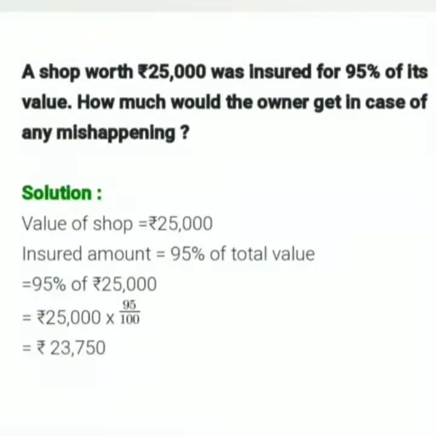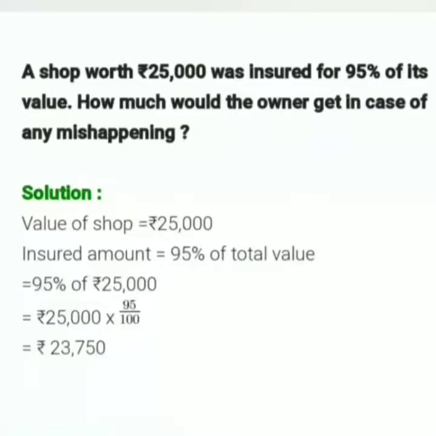Moving further to question 4. A shop worth rupees 25,000 was insured for 95% of its value. The value of the shop is given as 25,000, and it was insured for 95%. So first of all, we'll take out the amount for which it has been insured. 95% of 25,000 gives you the value 23,750.